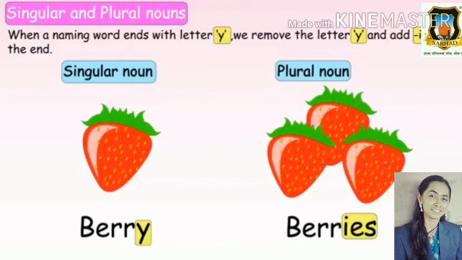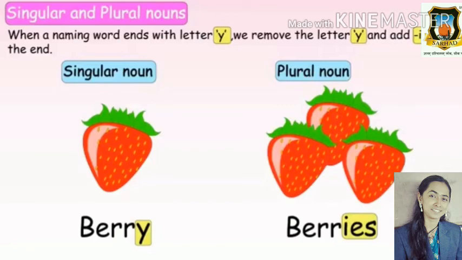BERRY, berry. This word ends with Y, and before Y there is R, and R is a consonant. So we will remove Y and we will add IES to make the plural noun. So it will become BERRIES, berries.